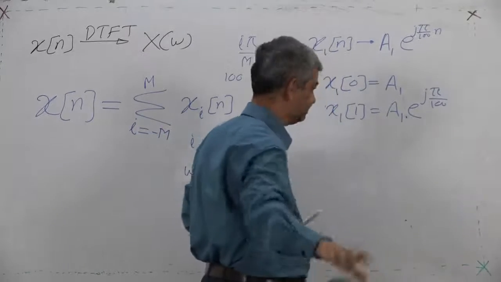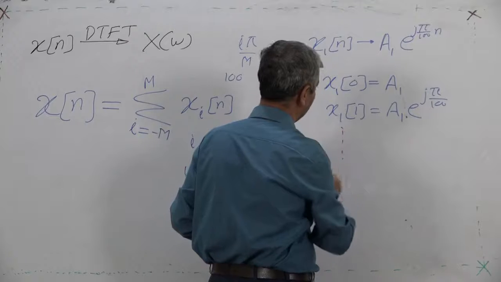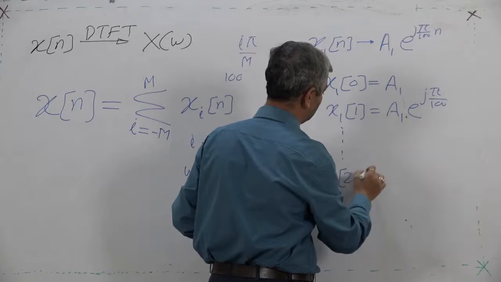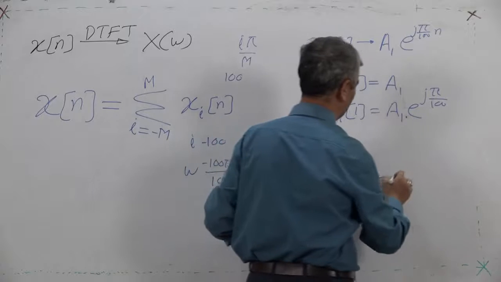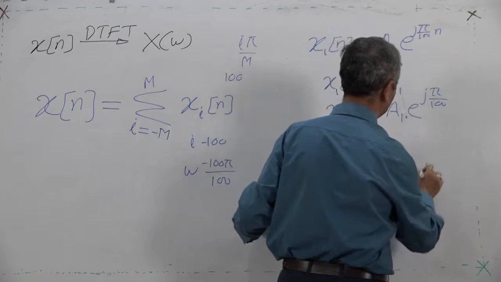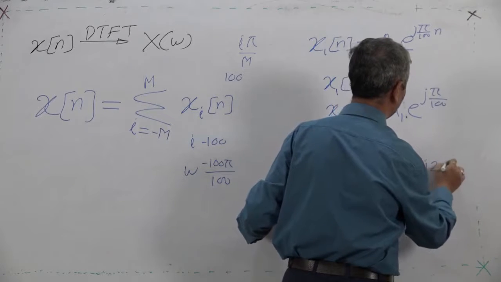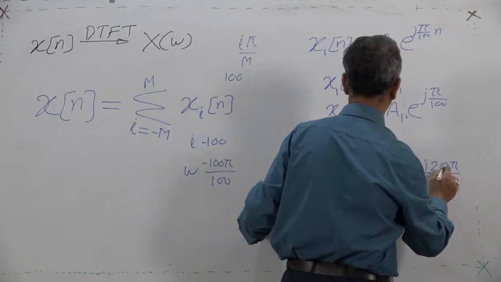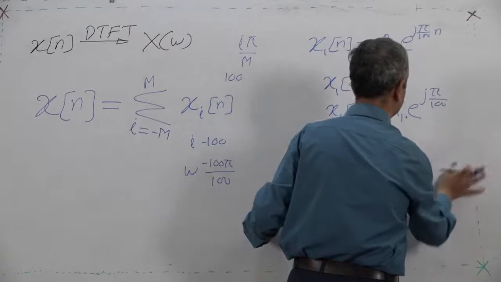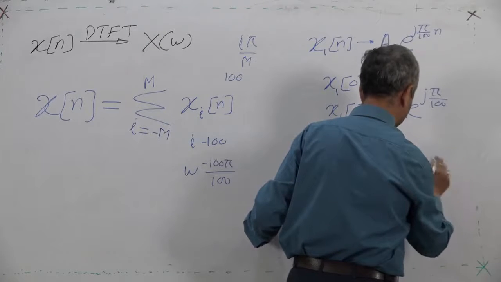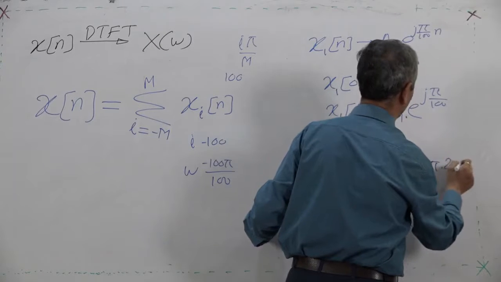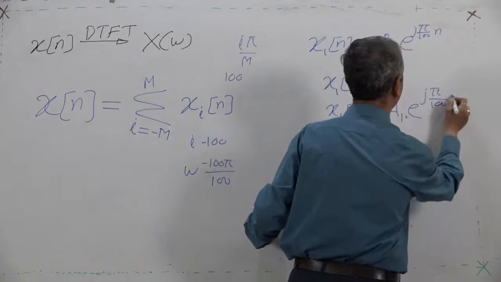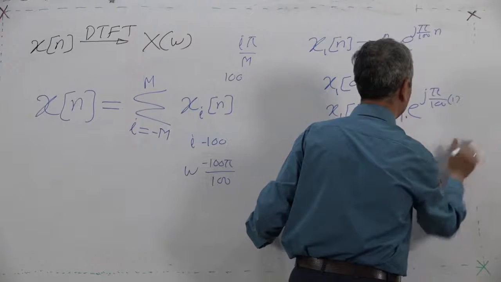So, like this it will continue. Then x1 at 200 is equal to a1 e raised to j pi into 200 upon 100, where n was 1 and this n is 200.